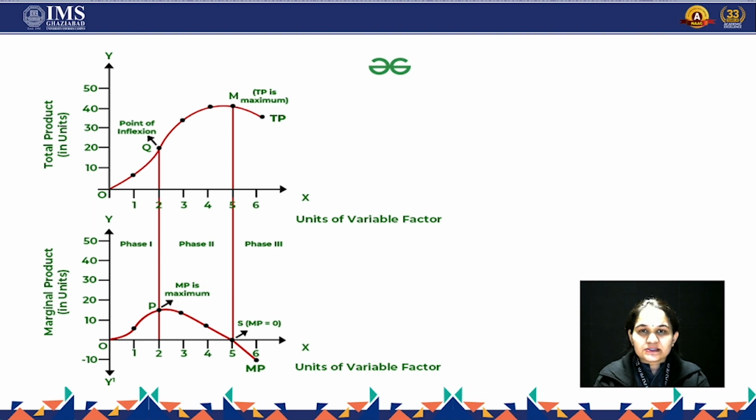That's why it's still upward, but rising very slowly compared to earlier. In the marginal product, it starts increasing, then decreasing, and then becomes negative. So these show the 3 stages.